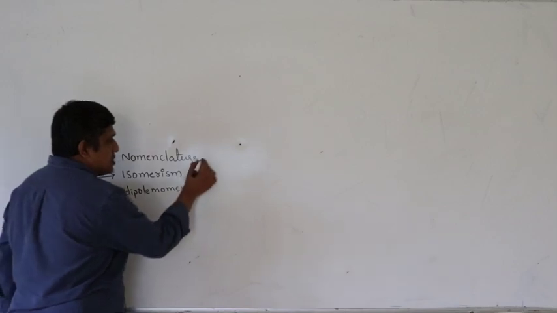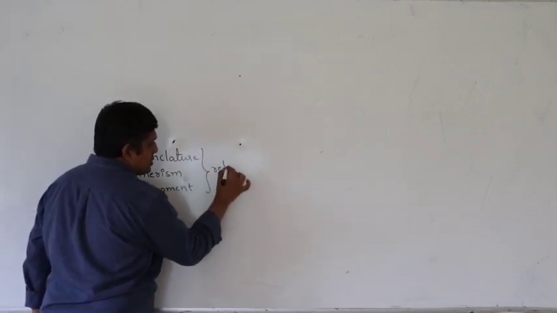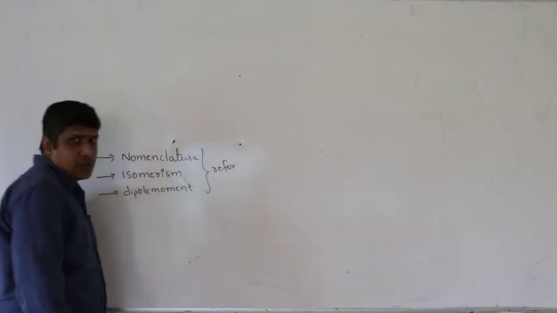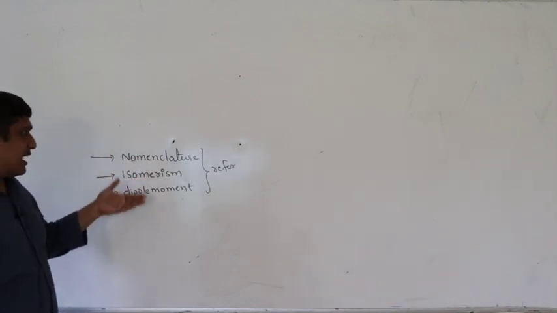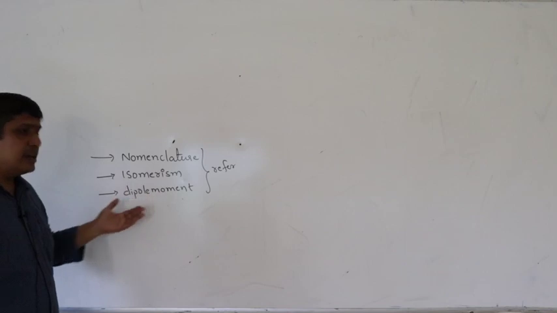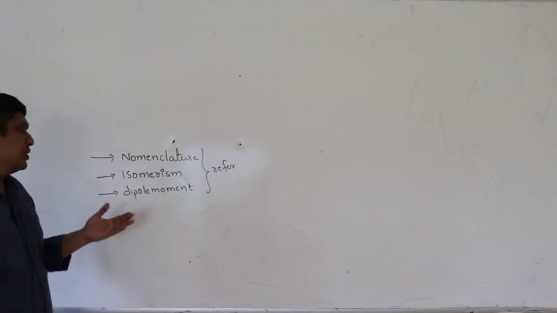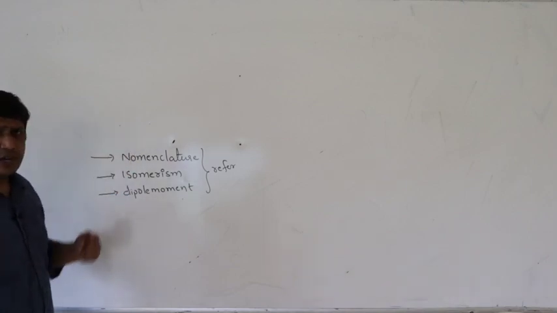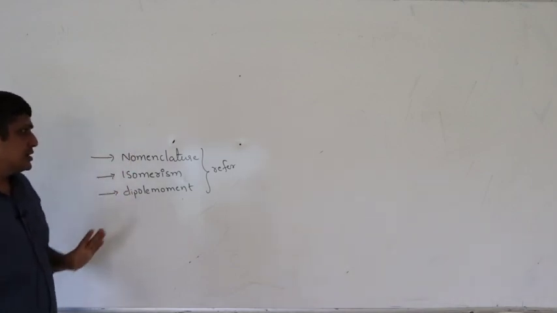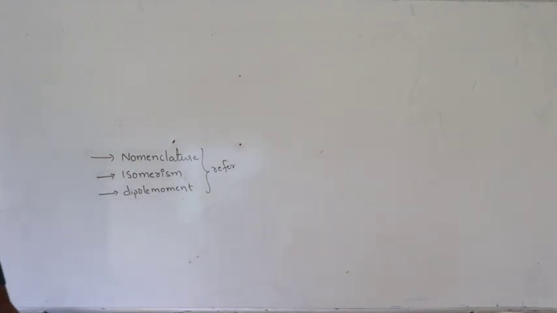So I suggest you refer to your first year notes. We have already covered nomenclature of alkyl halides, isomerism and dipole moment. If possible, we will discuss dipole moment, isomerism and nomenclature in terms of objective bits. So I suggest you refer to your first year notes.